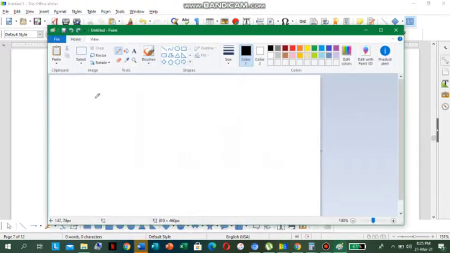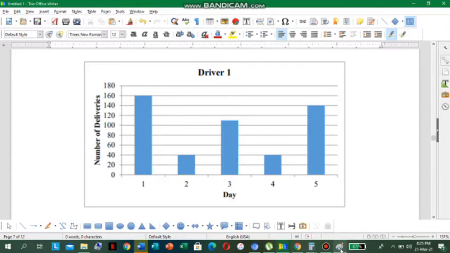For driver 1, we have to remember we have to add up. That's what it says, right? For the mean, it says the mean of a data set is found by adding all numbers in the data set and then dividing by the number of values in the set. So we have to add up all the data.